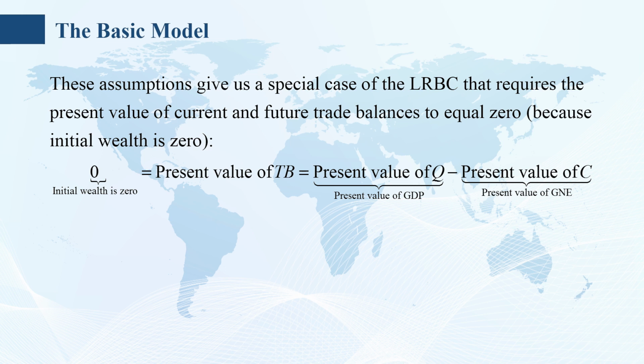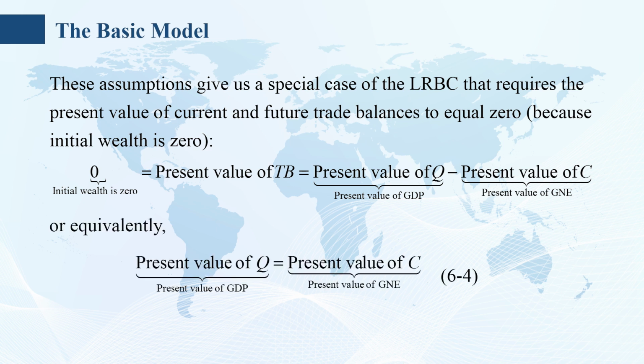0 equals present value of TB equals present value of Q minus present value of C, or equivalently, present value of Q equals present value of C. Remember, this equation says that the LBC will hold, and the present value of current and future TB will be 0, if and only if the present value of current and future Q equals the present value of current and future C.